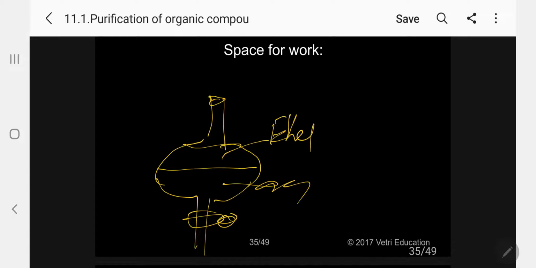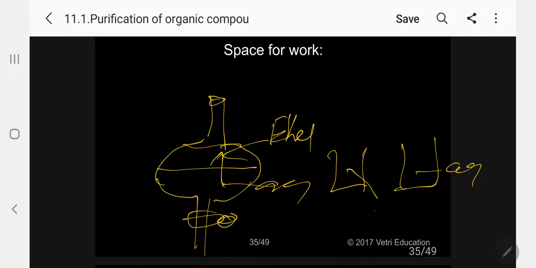You shake with the fresh ether. What will happen now? The aniline present in the aqueous layer will go to the organic layer because it is soluble in ether. Collect the aqueous layer separately, and collect the organic layer separately. You can retain it at the top of the separating funnel. Repeat again 2 to 3 times with 100 ml of ether every time. Collect all this in the beaker. That is the procedure we follow.